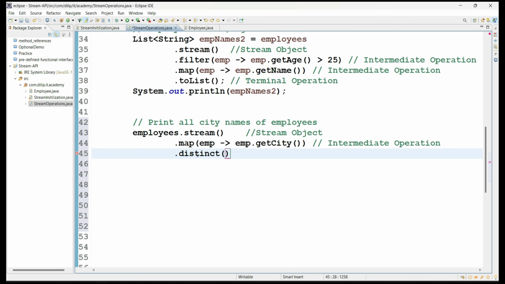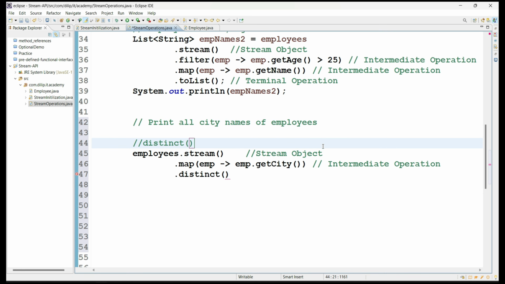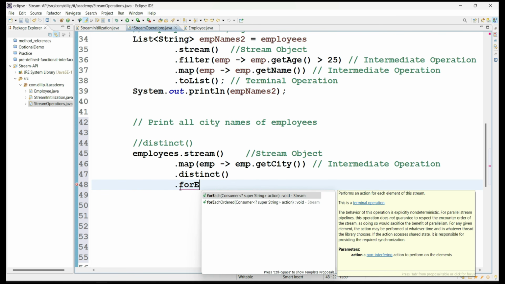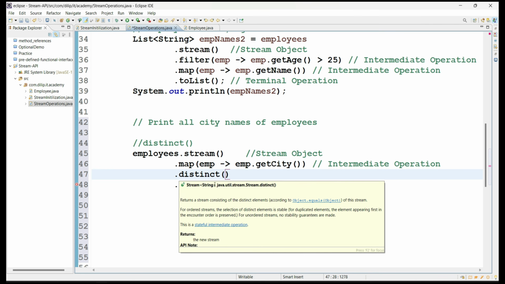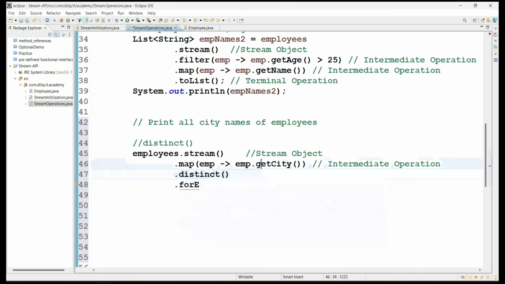For that we have a method called distinct, given by the stream API. So what is the method we are discussing now? The distinct method, to retrieve distinct values from the stream of objects. Okay, so from this, what is my requirement? I have to print, right? So we have a method called forEach. We can use that forEach method as part of the stream API. If you see here, distinct is also an intermediate operation. How can I say this is an intermediate operation? If you see, the return type is again a stream instance. So every intermediate operation will always return a stream instance,